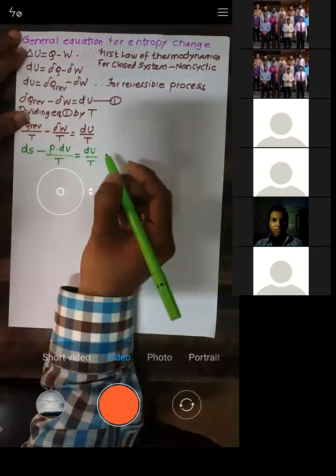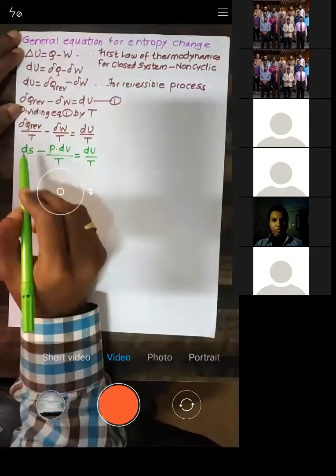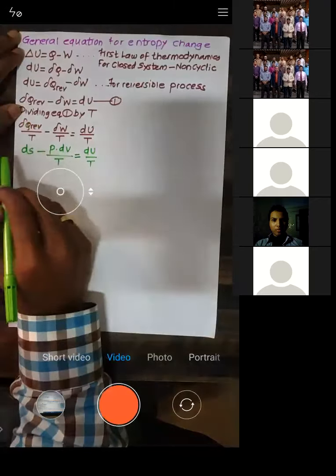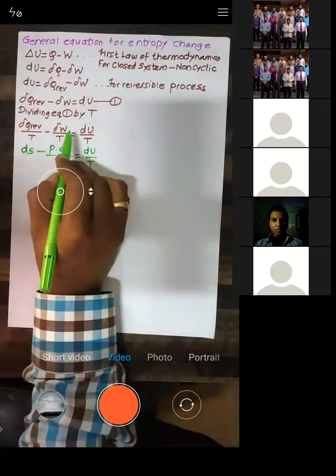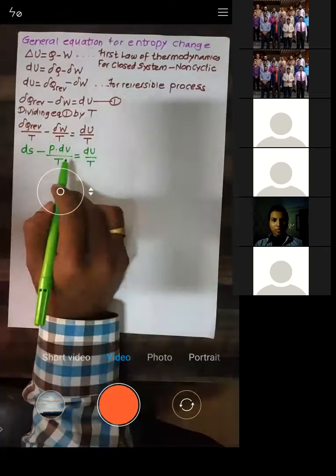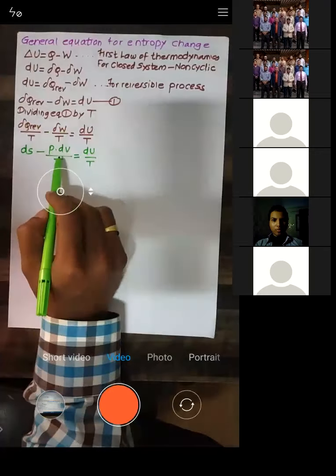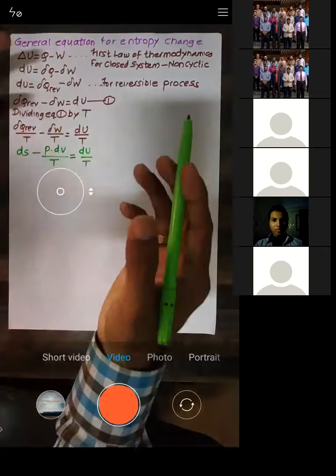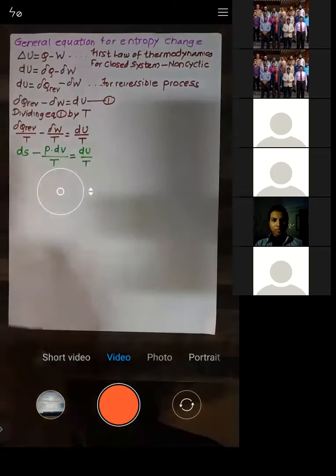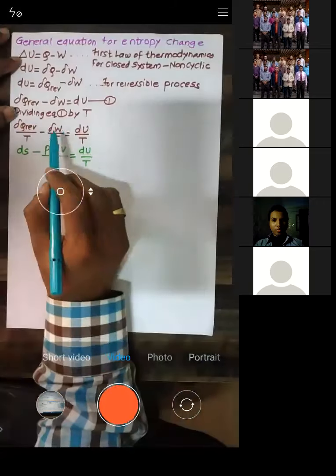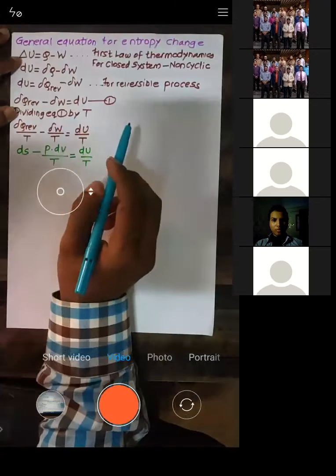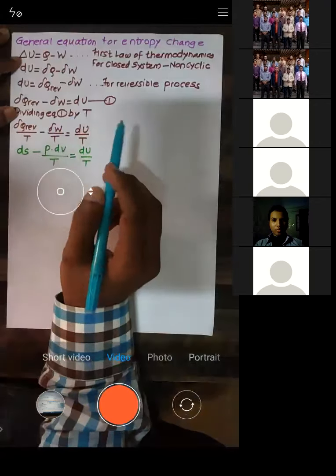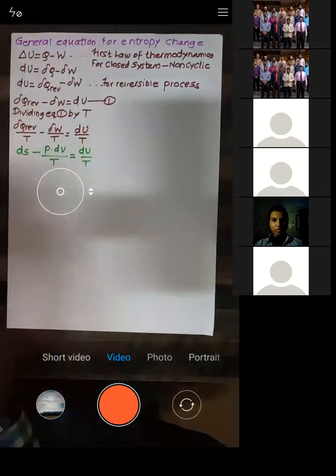Try to understand. Del Q reversible by T is nothing but change in entropy, right? What is del W? It is nothing but PdV. This we already saw in the first chapter. Del W is PdV, del Q is TdS. So from those we got these expressions.